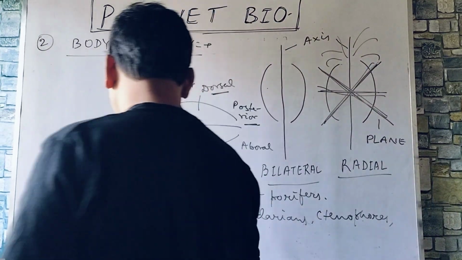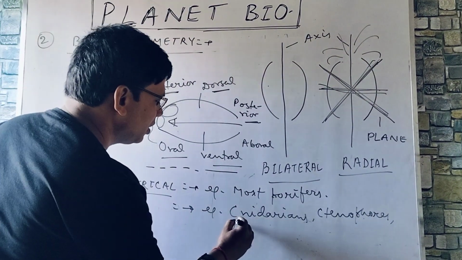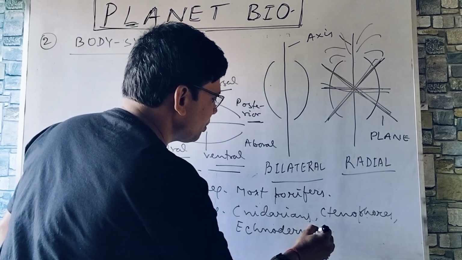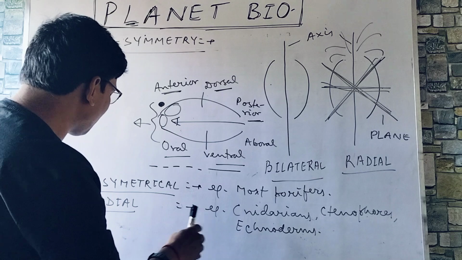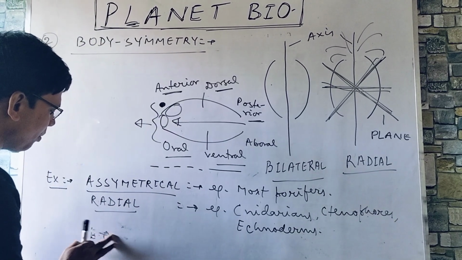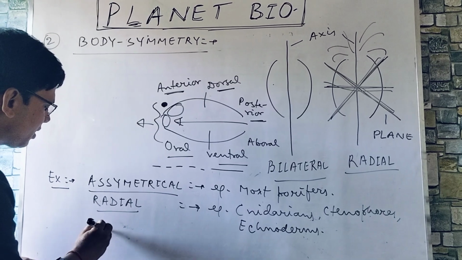So echinoderms also do show this kind of symmetry, for example, starfishes. But their larval forms belong to the bilateral category, bilateral symmetry.